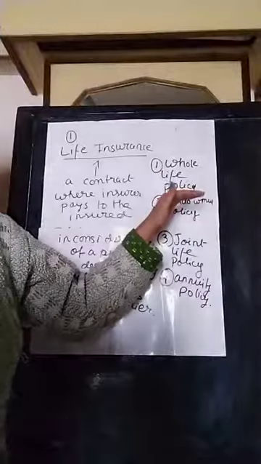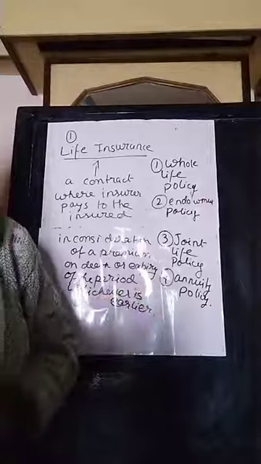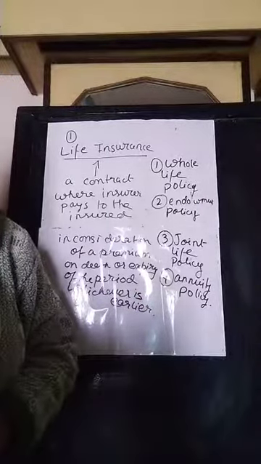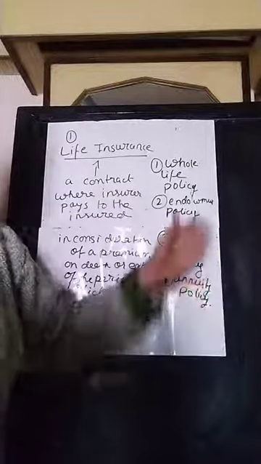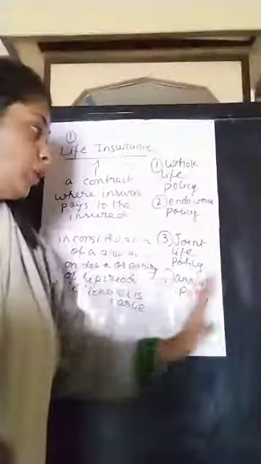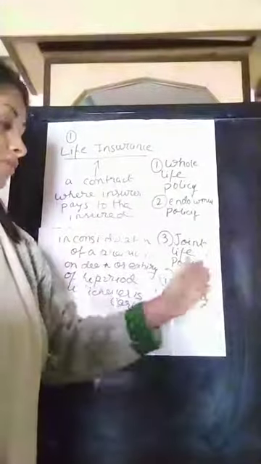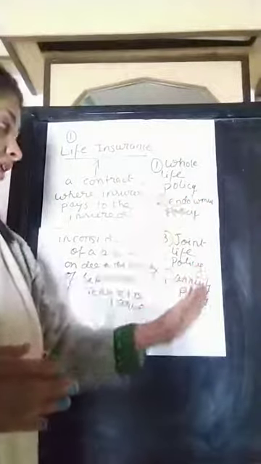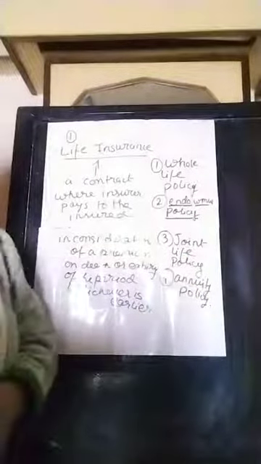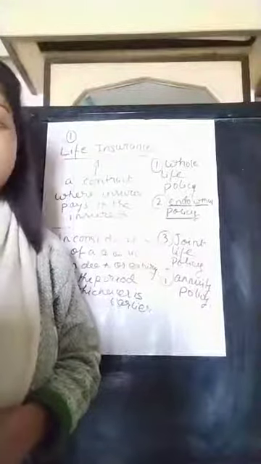So this policy is taken for the fixed period or the maturity period or the death of the assured, whichever is earlier. That means whole life policy is done for the whole life, for a longer period, and it is paid at the death of a person, whereas in case of endowment policy, the money is paid on the death or the expiry of the maturity period, whichever is earlier.